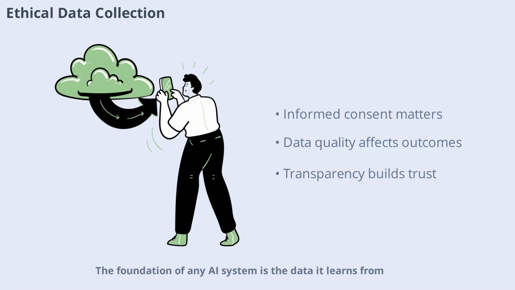The foundation of any AI system is the data it learns from. Ethical data collection practices are essential to avoid introducing bias or violating privacy. This includes obtaining informed consent, ensuring data quality, and respecting user rights.